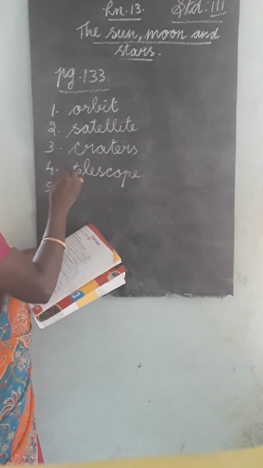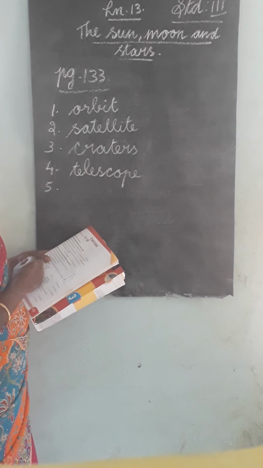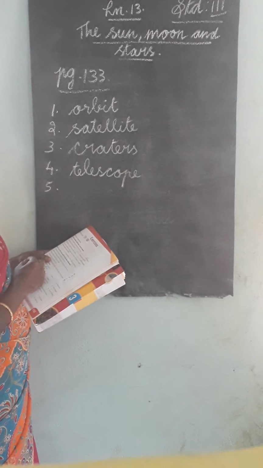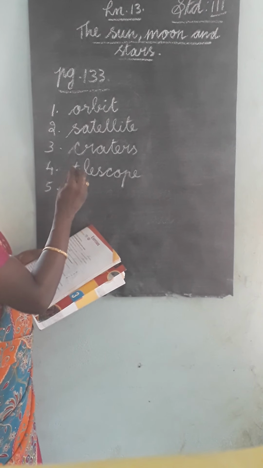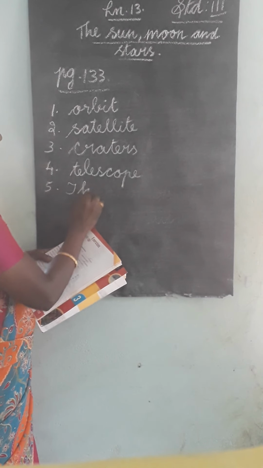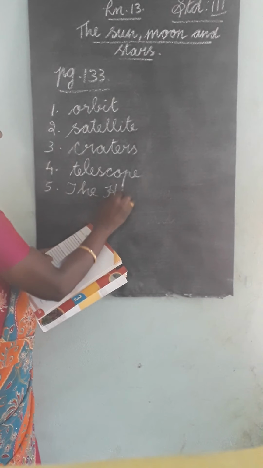Then fifth one: dash is a constellation. The Hunter Orion. So the dash is the constellation. The Hunter.